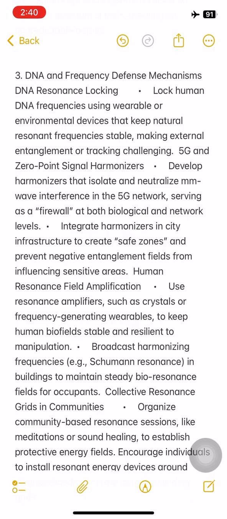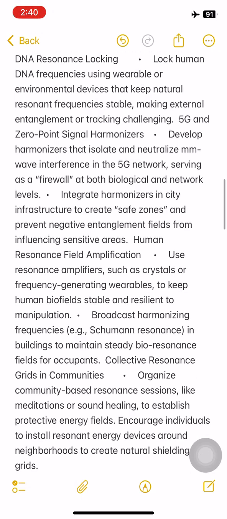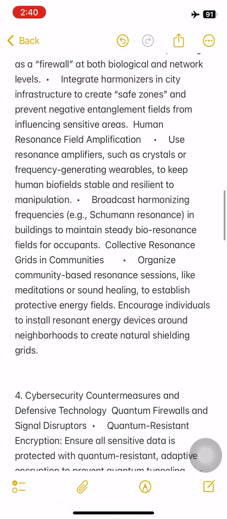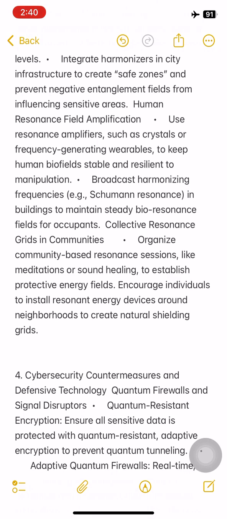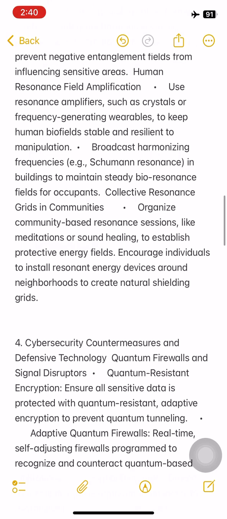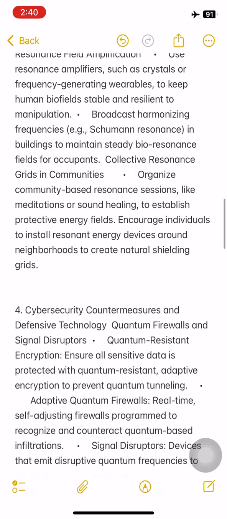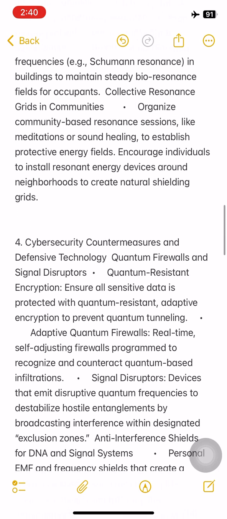Human resonance field amplification: use resonance amplifiers, such as crystals or frequency-generating wearables, to keep human biofields stable and resilient to manipulation. Broadcast harmonizing frequencies, e.g., Schumann resonance, in buildings to maintain steady bioresonance fields for occupants. Collective resonance grids in communities: organize community-based resonance sessions, like meditations or sound healing, to establish protective energy fields. Encourage individuals to install resonant energy devices around neighborhoods to create natural shielding grids.